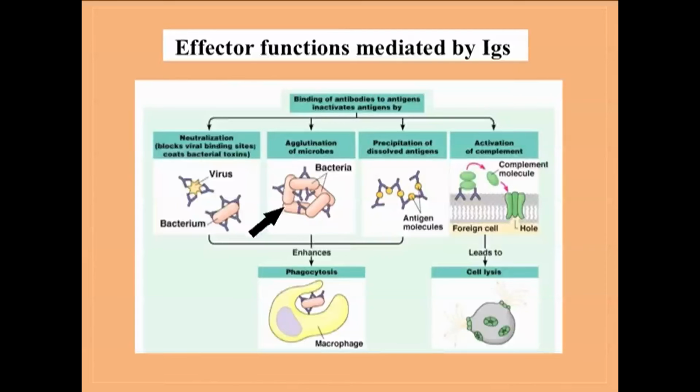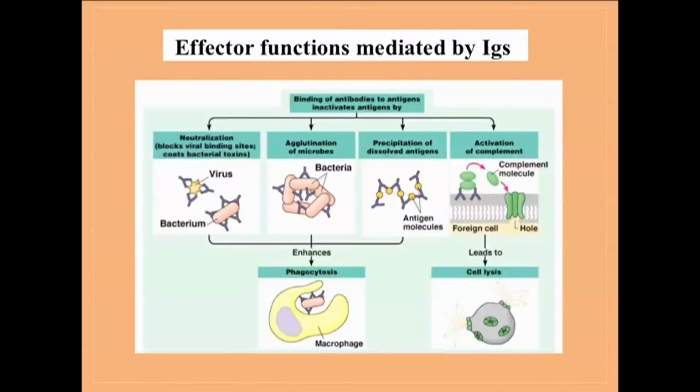Also, sometimes an organism covered with antibody is readily phagocytosed by the phagocytic cells, because on the phagocytic cell membrane there are receptors for the Fc region of an antibody. Mainly macrophages and NK cells have those receptors. The presence of antibody on the foreign surface also activates a system called complement system. Complement system is composed of soluble proteins, and ultimately they lead to the formation of pores on the bacterial surface